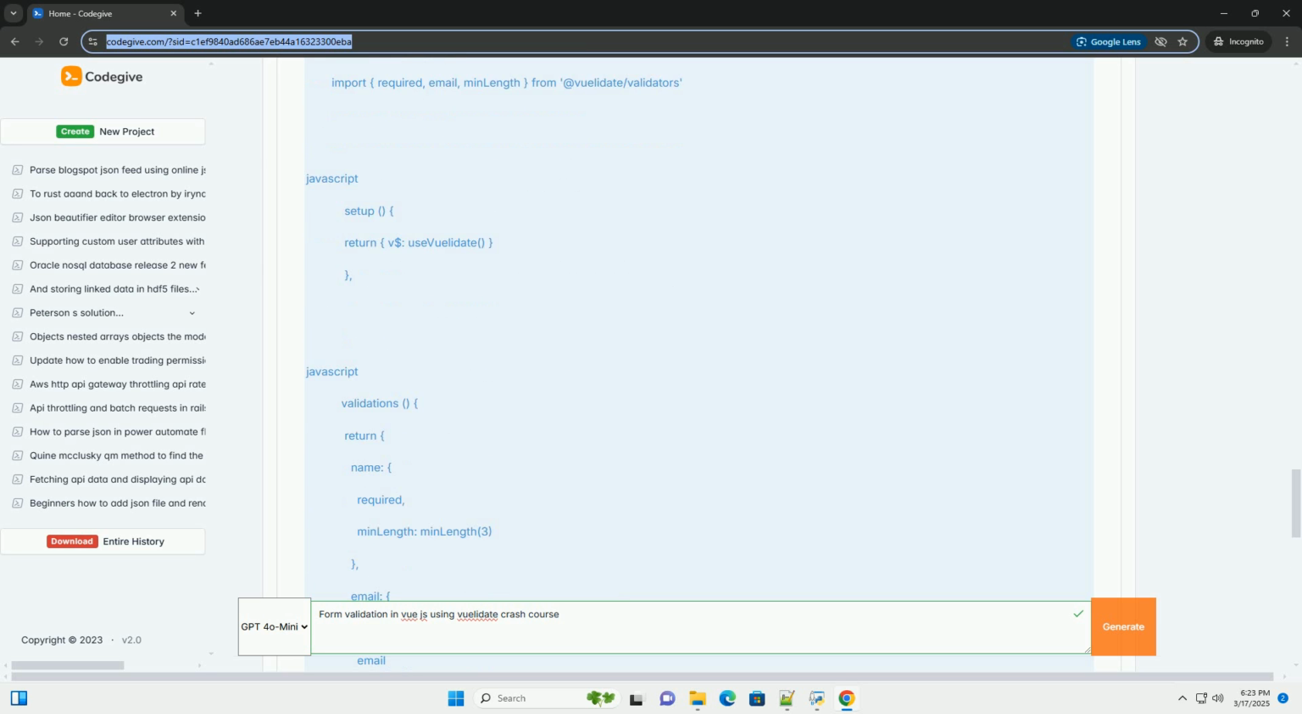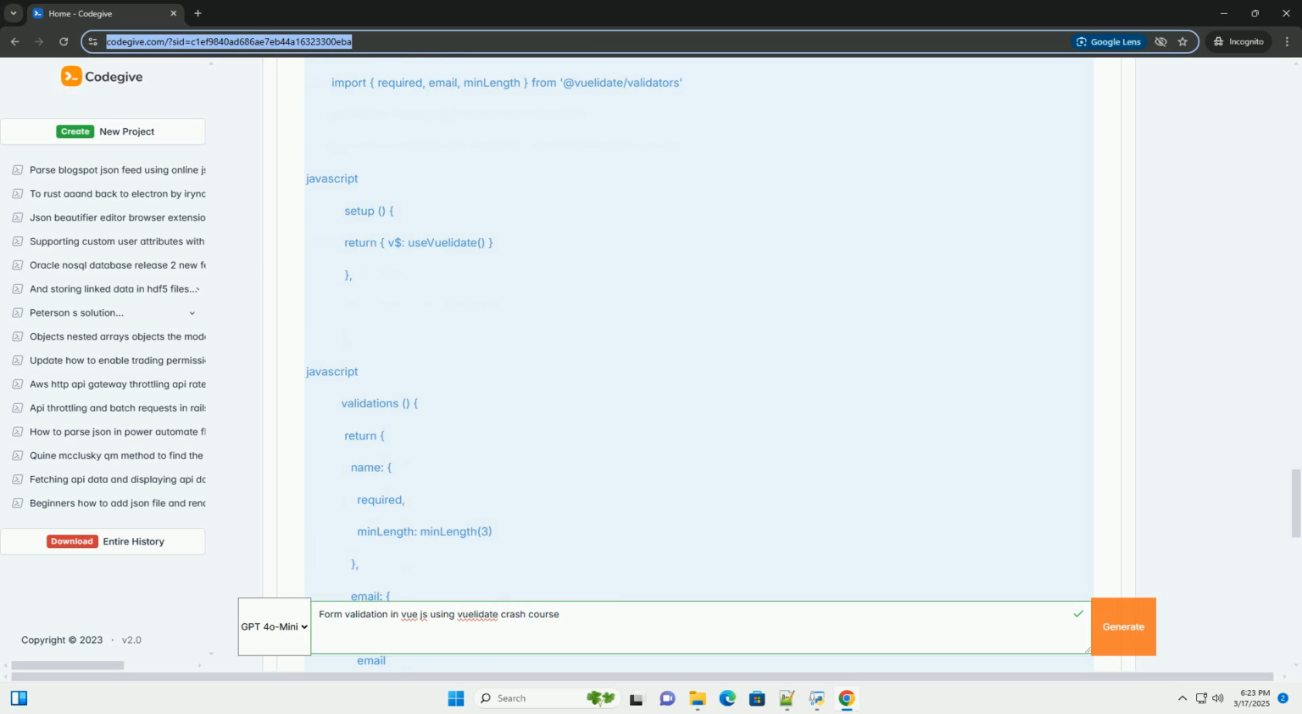Create a component, for example MyForm.vue. Explanation. Import Vuelidate: we import the core useVuelidate and the pre-built validators like required, email, and minLength. Setup function: this initializes Vuelidate and provides the $v object, which contains the validation state and methods. Data: this defines the reactive data properties that you'll be validating, name and email.